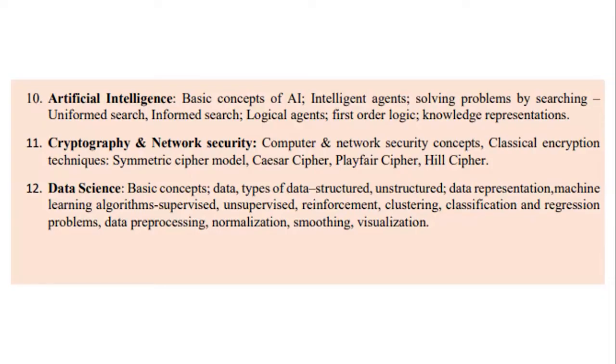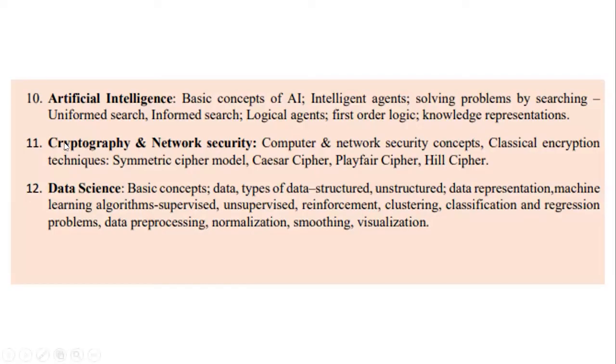Then you will be learning about the agents, something called as the intelligent agents. Then you will be learning about solving problems by searching. So what are the different search methodologies? Uninformed search, informed search. Okay. Then you will be learning about the logical agents. Then comes the first order logic and the knowledge representation. So this artificial intelligence chapter is very, very simple, and you'll be getting questions from this chapter also. You can actually easily ace this particular topic because it covers only the basic aspect of the chapter.